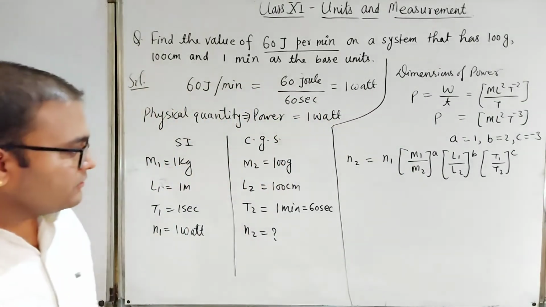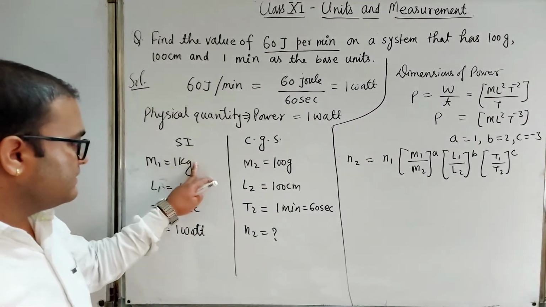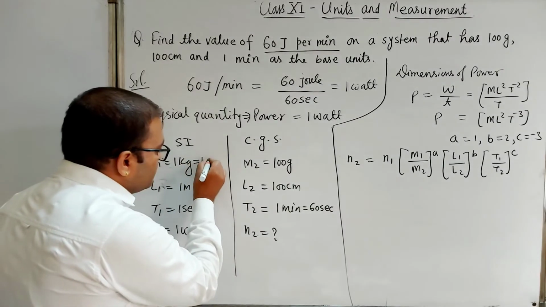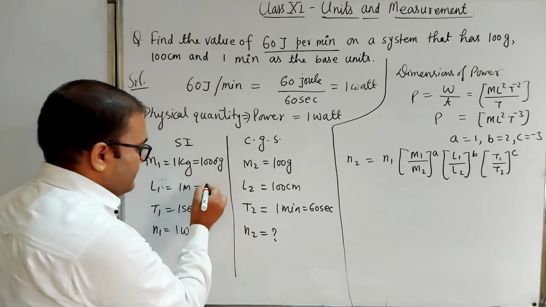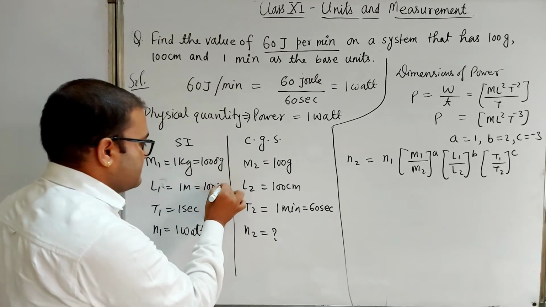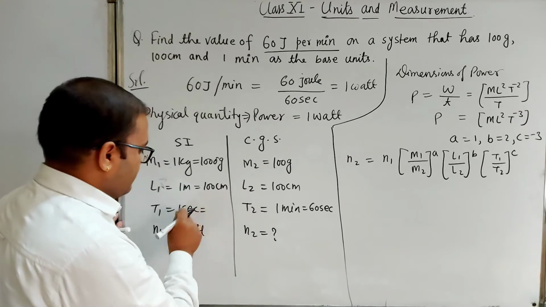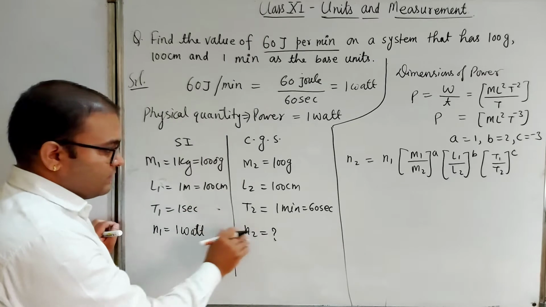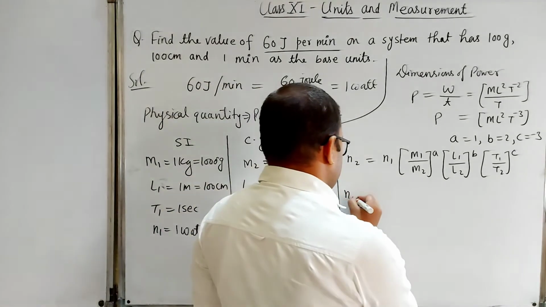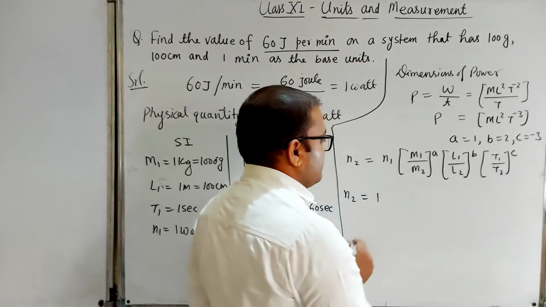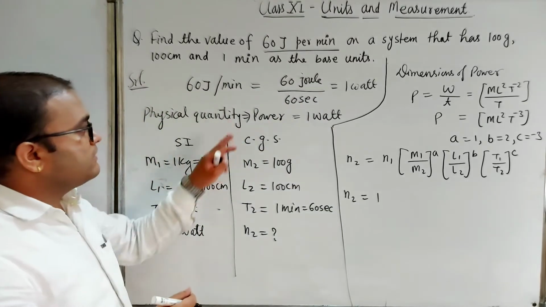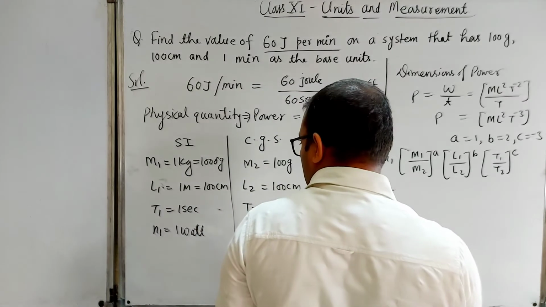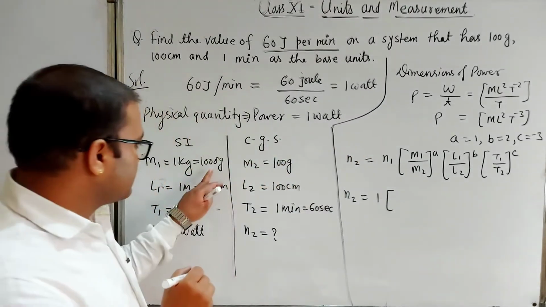Now 1 kg we have to make equivalent too. So 1 kg converts into 1000 gram, 1 meter equals 100 centimeter, and 1 second is 1 second, no need to convert. So here N2 will be N1. What is the value of N1? That is 1, simply 1 watt power. And here the value of M1 is 1000.